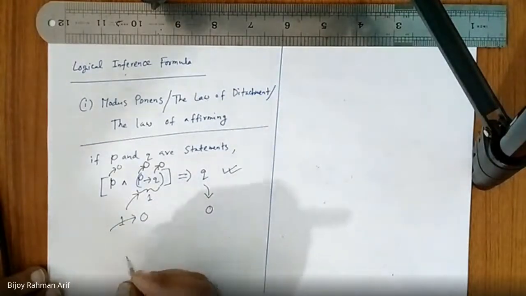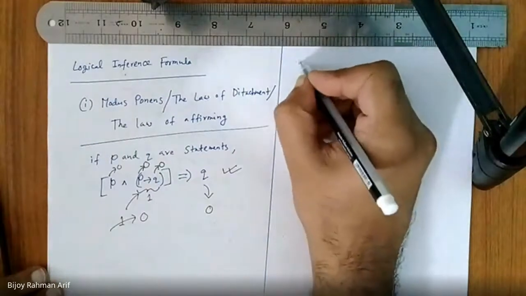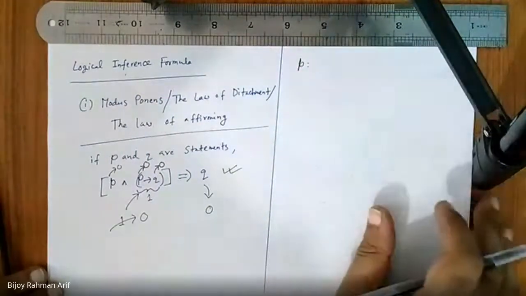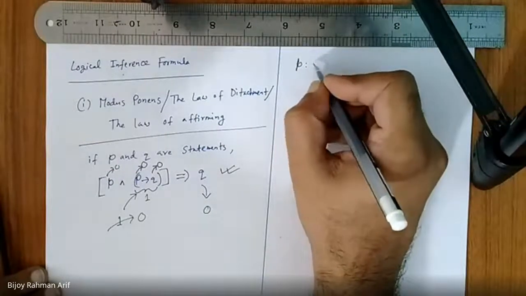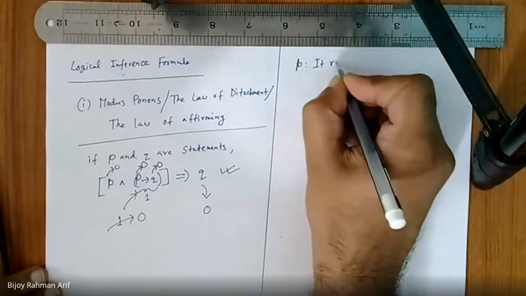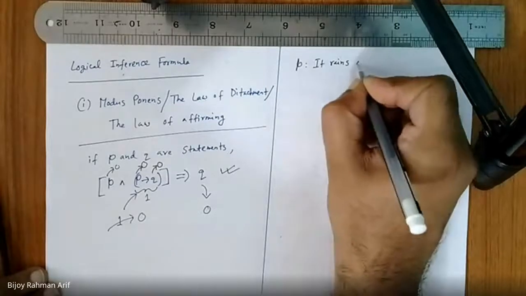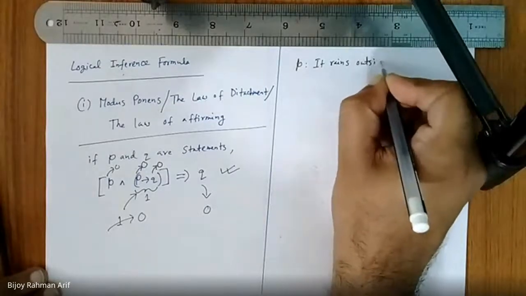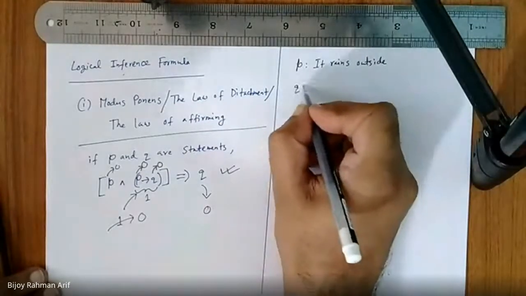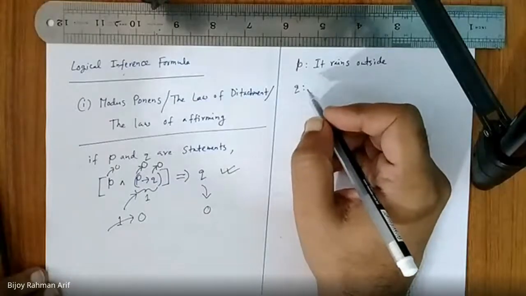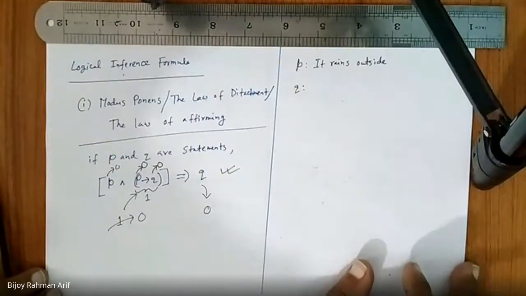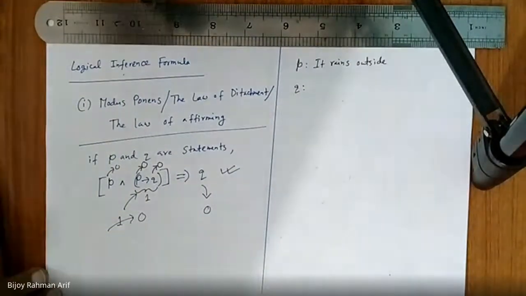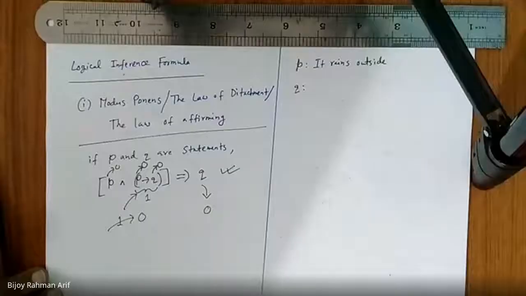So let's give you an example. Let's assume P is it rains outside. Q is, who is our example? Disha is our example.